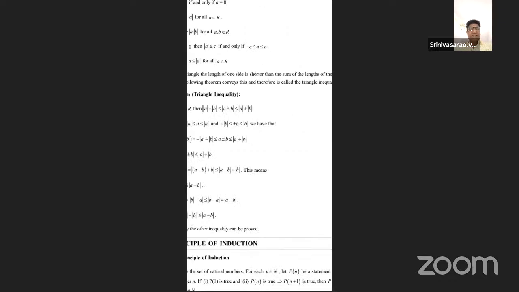Before that, we are taking A and B as any non-zero elements. Each must express one of the real numbers. So A lies between minus of mod A and plus of mod A, and again, B also lies between minus of mod B and plus of mod B.